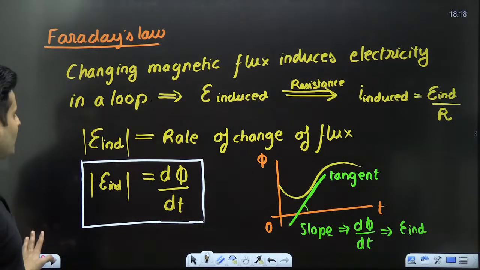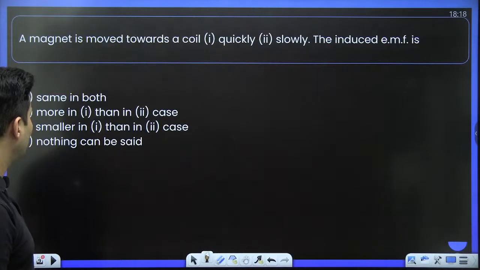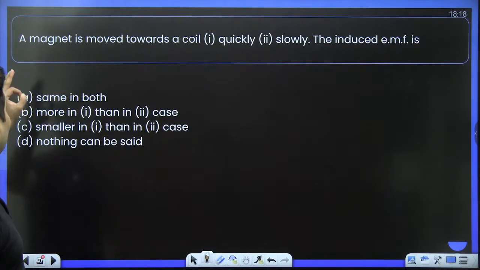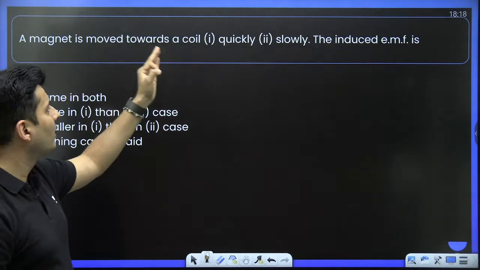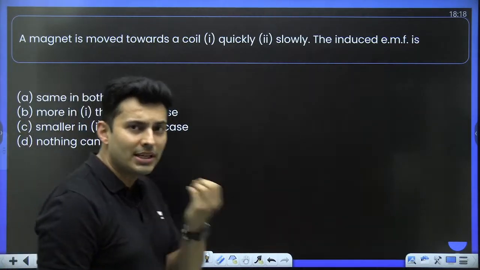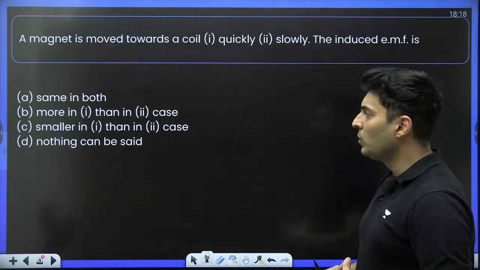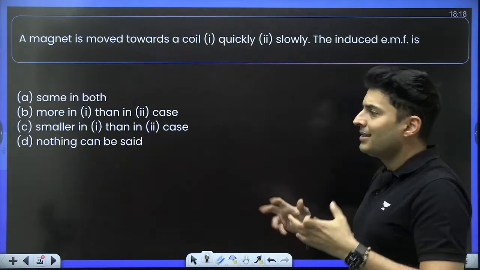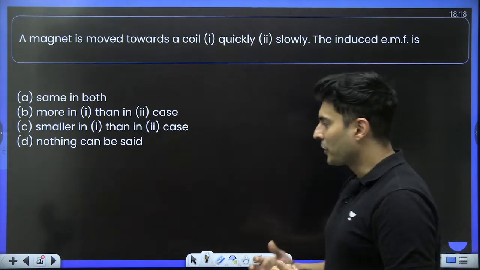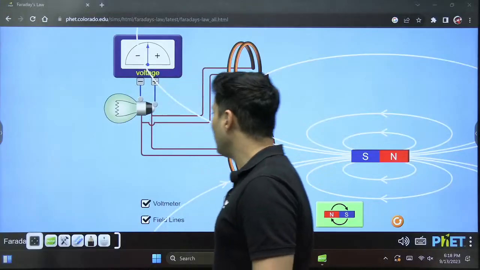Cool. So I hope you guys are ready for solving the questions, right? So here comes the first question. A magnet is moved towards a coil quickly versus slowly. The induced EMF is same in both, more in one than in two, smaller in one than in two, nothing can be said. Okay, let's go to this same simulation.